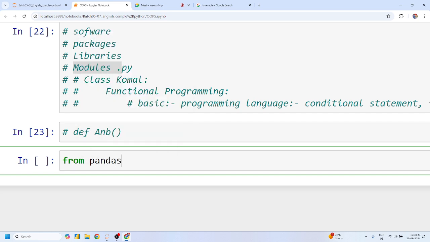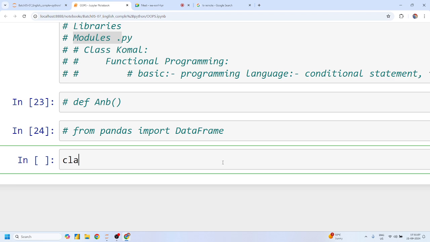From pandas import DataFrame. From pandas import DataFrame. So this DataFrame starts with a capital D. What exactly does this represent, Mohit? This DataFrame is not a function. This DataFrame is a class inside this pandas module. Can I say this? Yes, sir.